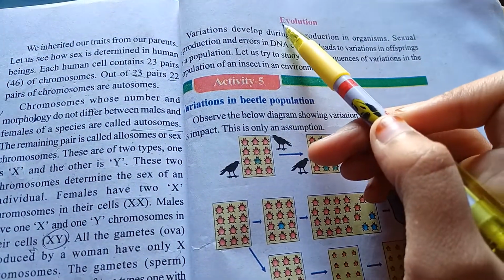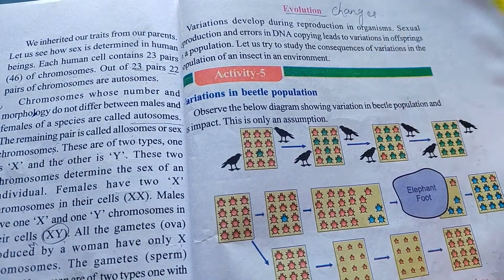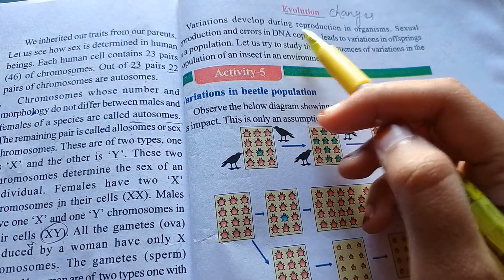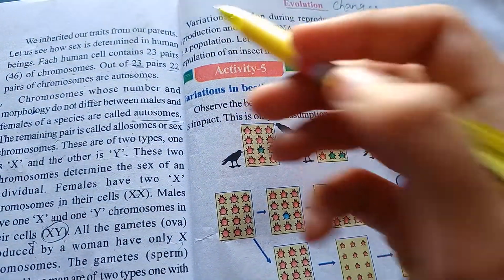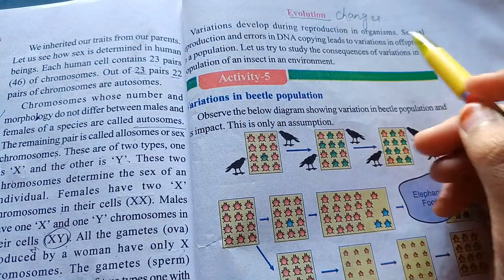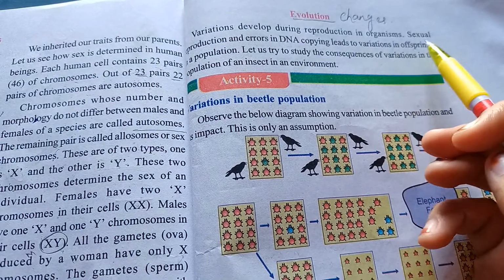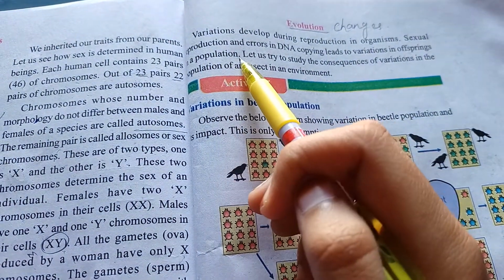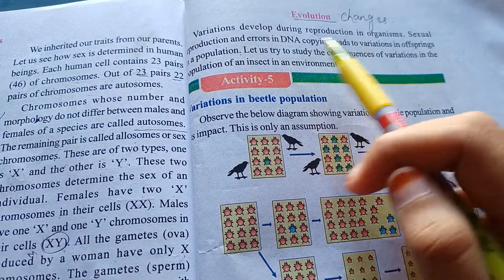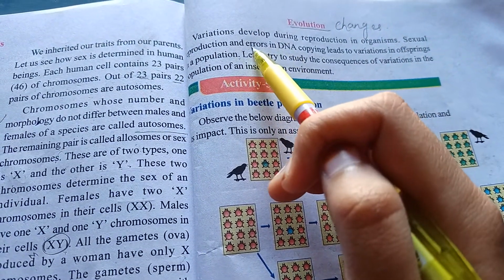Evolution. What is the meaning of evolution? Changes. Variations developed during reproduction in organisms. Any variation which occurs during reproduction, we are calling it evolution. Sexual reproduction and errors in DNA copying lead to variation in offspring of a population. So any changes or variations occur due to the errors in the DNA.